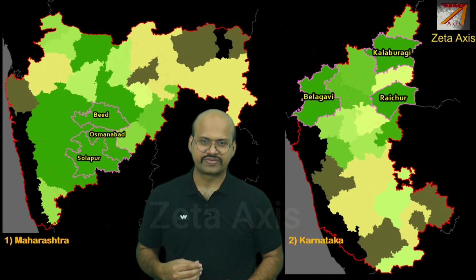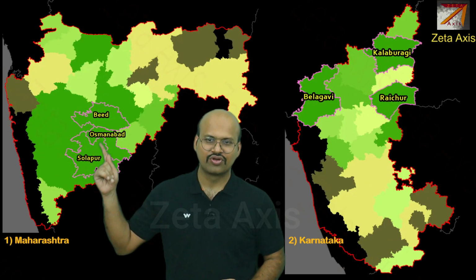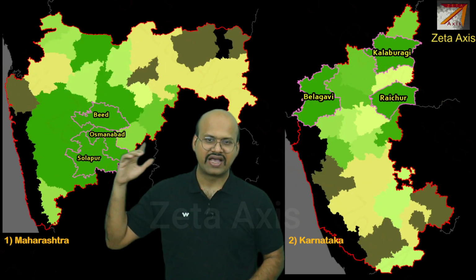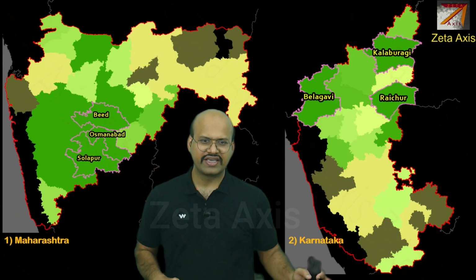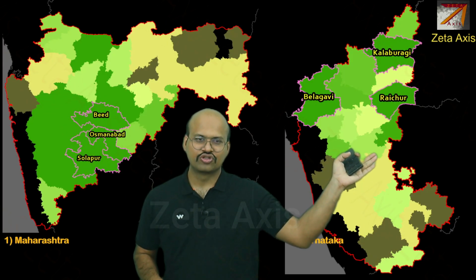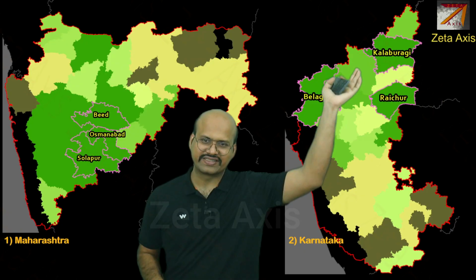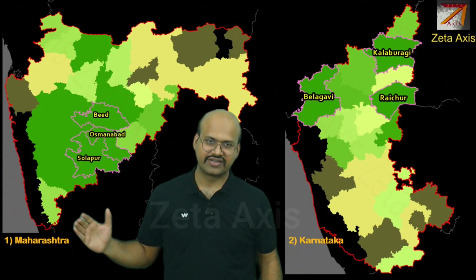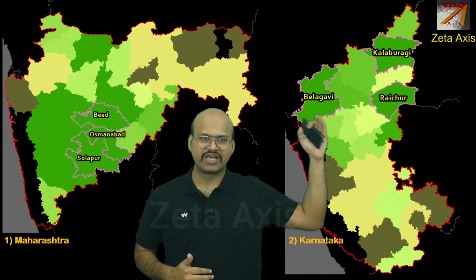These are the top states along with their top three districts. So in Maharashtra, we have Solapur, Osmanabad and Beed as the highest producers of Jowar. In Karnataka, we see that most of the Jowar production is concentrated in the northern side, that is on the border of Maharashtra. So we can see that this is basically a continuation of a single region. These three districts and these three districts. We have Belgavi, Raichur and Kalaburagi.